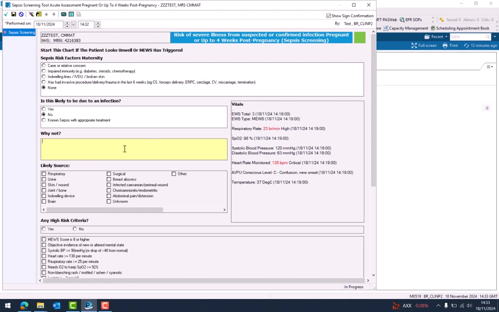If your patient is already on antibiotics or appropriate treatment for sepsis, you can then choose the known sepsis with appropriate treatment option. All of these options have suppression times between 12 and 48 hours, where the sepsis alert will not generate again for that period of time.